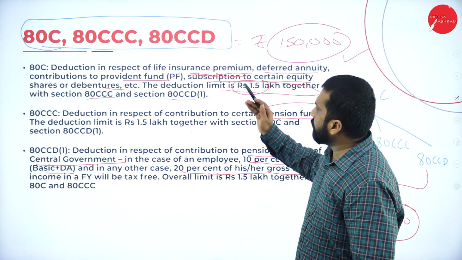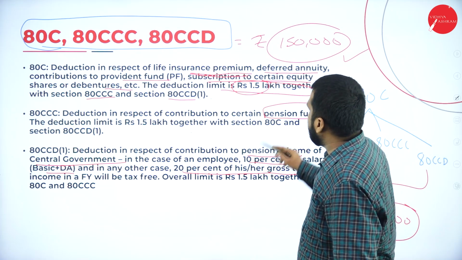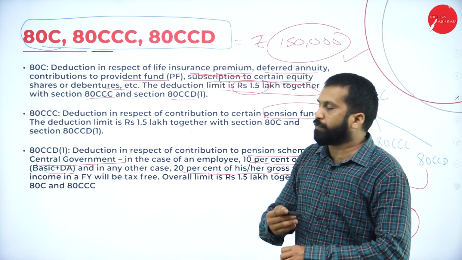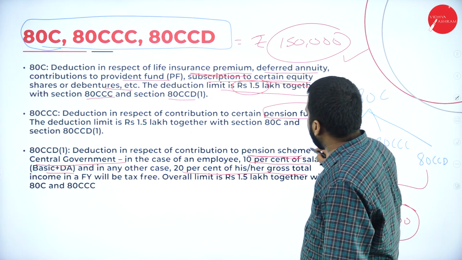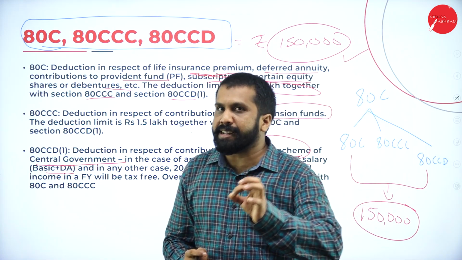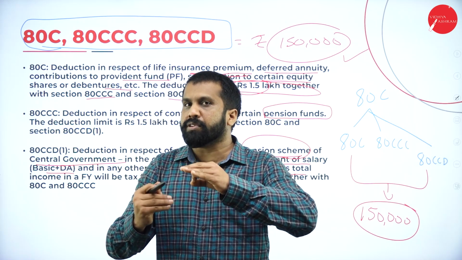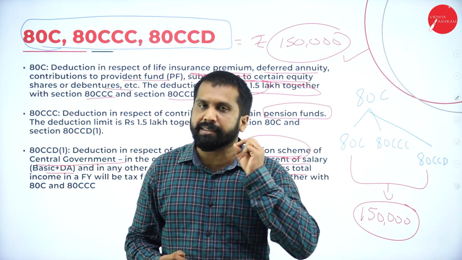Just assume that. So this is all about your investment. This is all about your pension fund. This is all about your pension scheme. So these are called 80C, 80CCC, 80CCD, all put together 1,50,000 deduction.